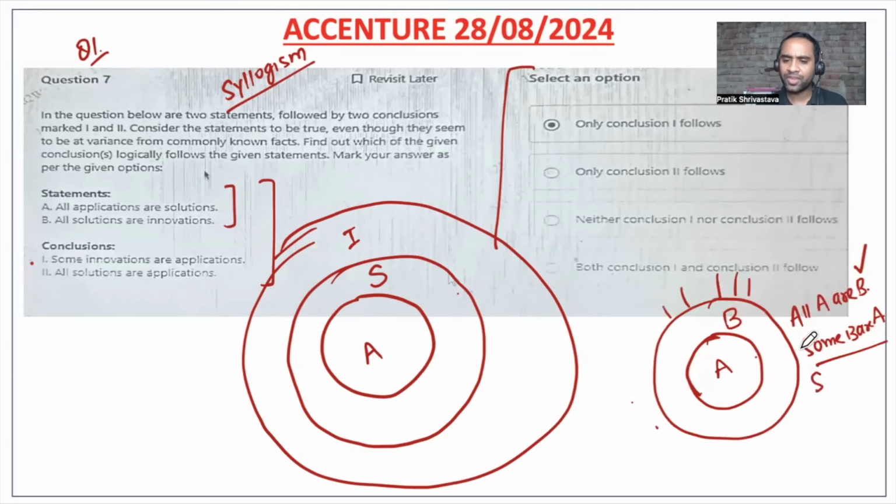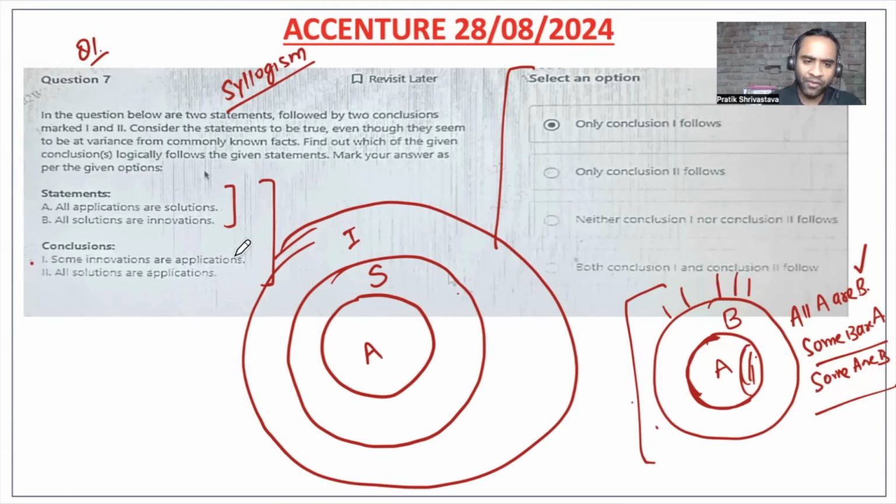And when you say some B are A, you can also say some A are B. Why? When the complete part of A is inside B, then even if we talk about a small part, that part of A will be inside B only. So: some B are A, some A are B, all A are B. These are the things you can say from here. These are the basics of syllogism which you have to understand, friends. Otherwise many of you get wrong answers in syllogism itself.